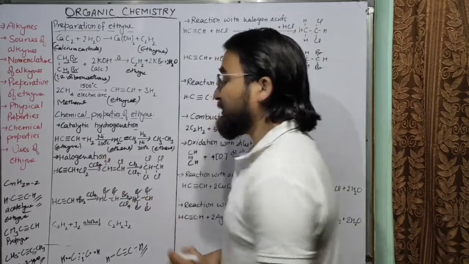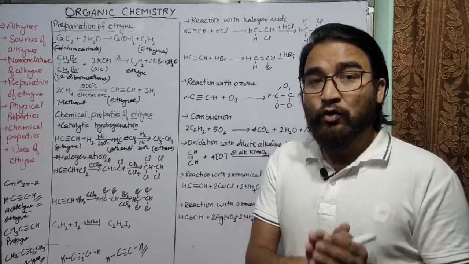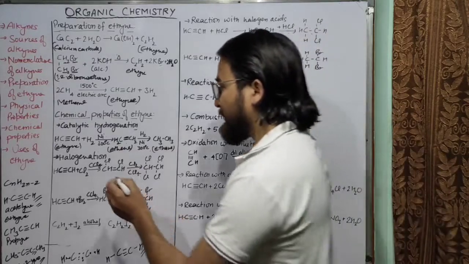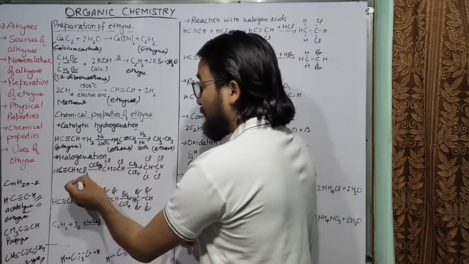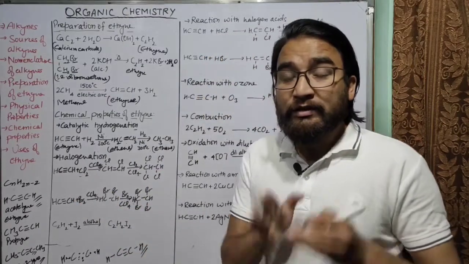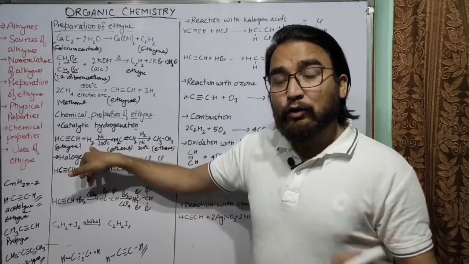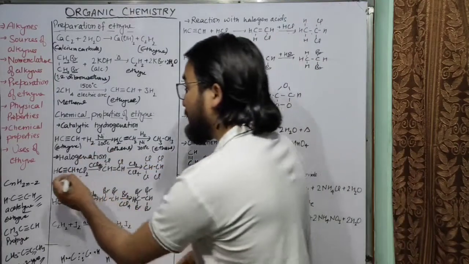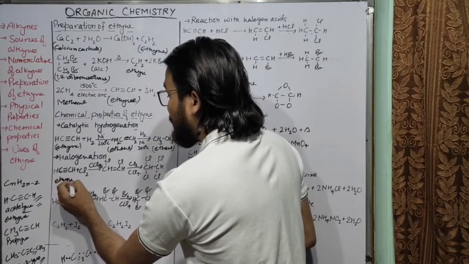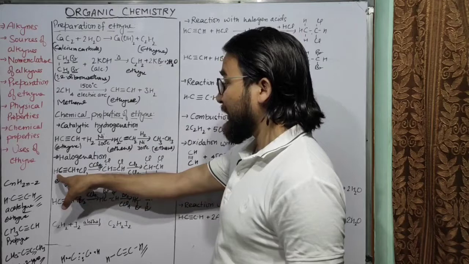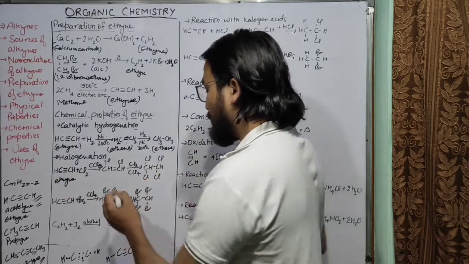The next is halogenation. As the name suggests, halogenation is the addition of halogen. In the presence of carbon tetrachloride, CCl4, the reaction will take place when chlorine is added. In a similar way in which the hydrogen was added, the chlorine will also be added. So what will happen here? The chlorine will react with ethyne. One chlorine atom will be attached to this carbon atom, and the other chlorine atom will be attached to this carbon atom. So which compound will be formed?